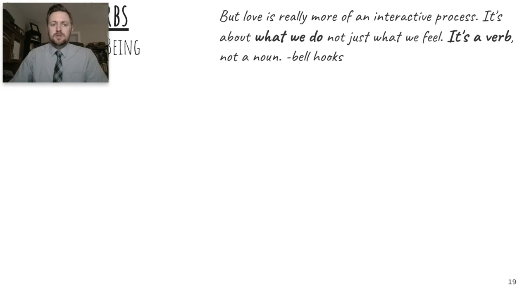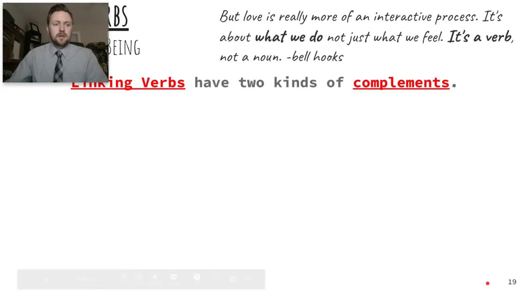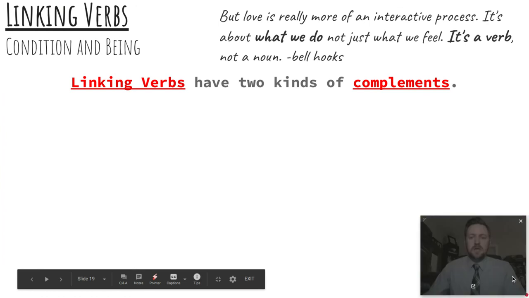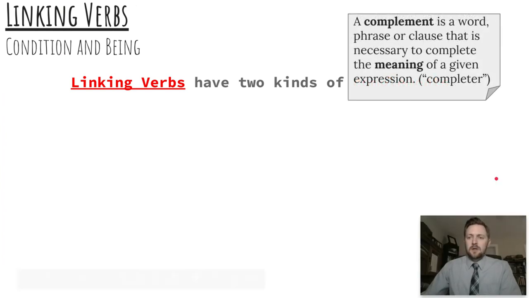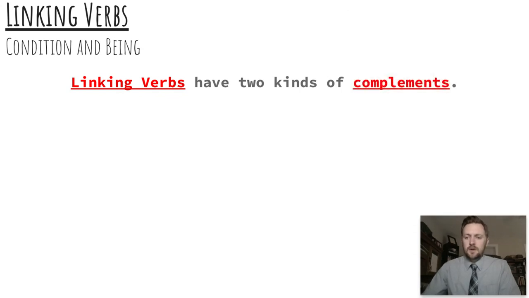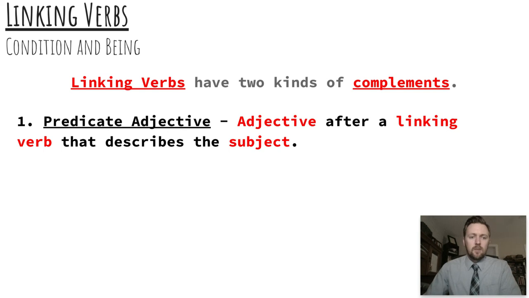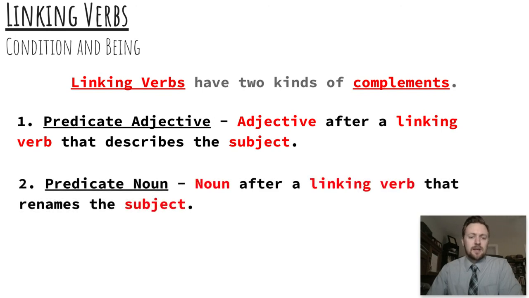Now, that brings us to the kinds of complements that linking verbs can have. Linking verbs can really just have these two different types of complements. By the way, complement, that's one of those words or phrases or clauses that's necessary to complete the meaning of a sentence. We could call them completers. Direct objects and indirect objects are complements for transitive verbs, and linking verbs have their own types of complements. One type is a predicate adjective, an adjective after a linking verb that describes the subject. And then you have your predicate noun, a noun after a linking verb that renames the subject.